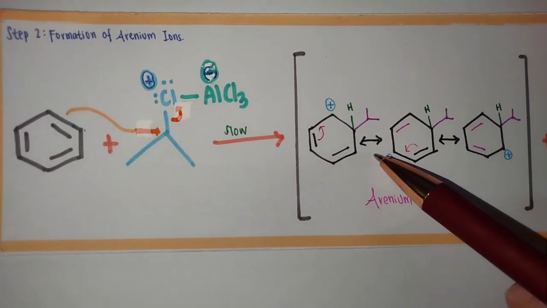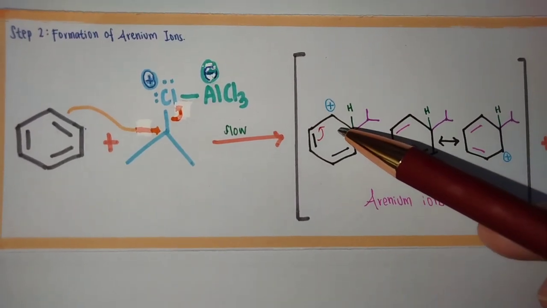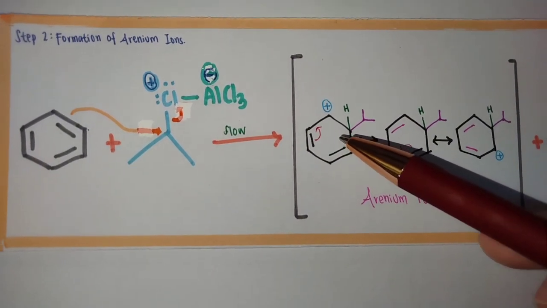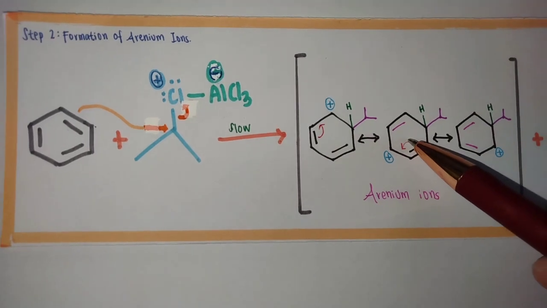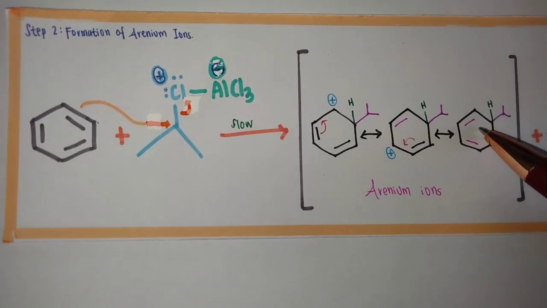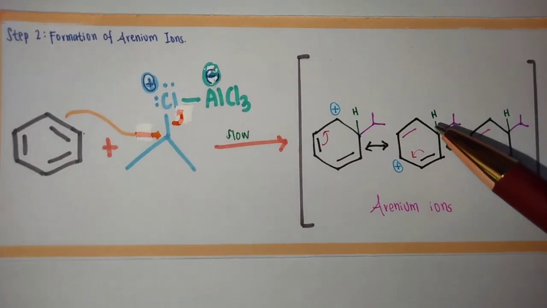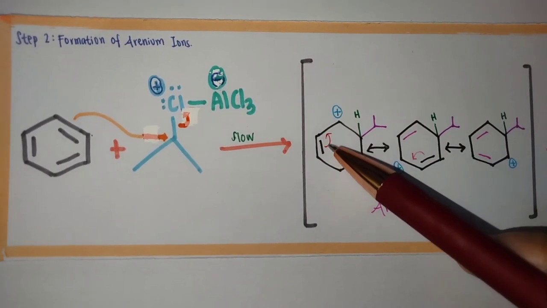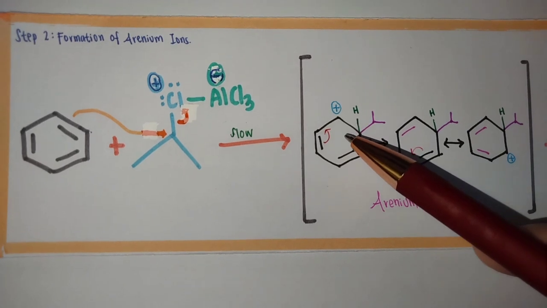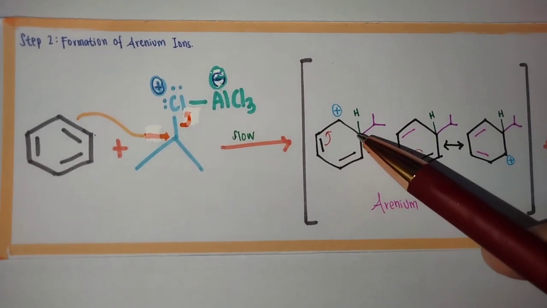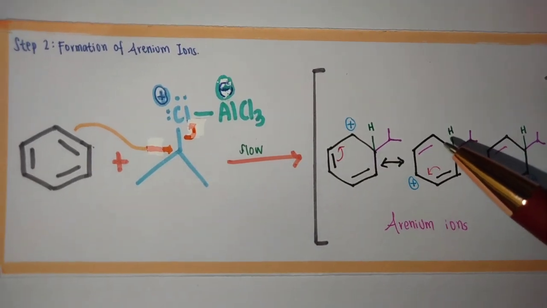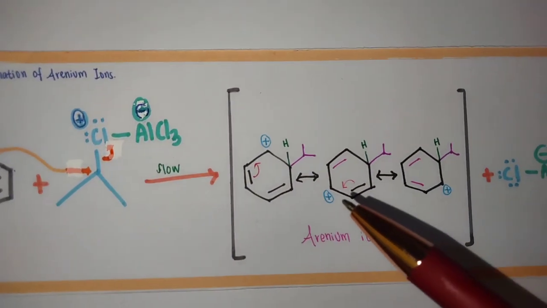The positive charge in the arenium ion is delocalized over the aromatic ring through resonance, resulting in multiple resonance structures. In these resonance structures, the positive charge is shared by the carbon atoms of the ring and stabilized by the pi electron cloud. And for your information, arenium ions are unstable.